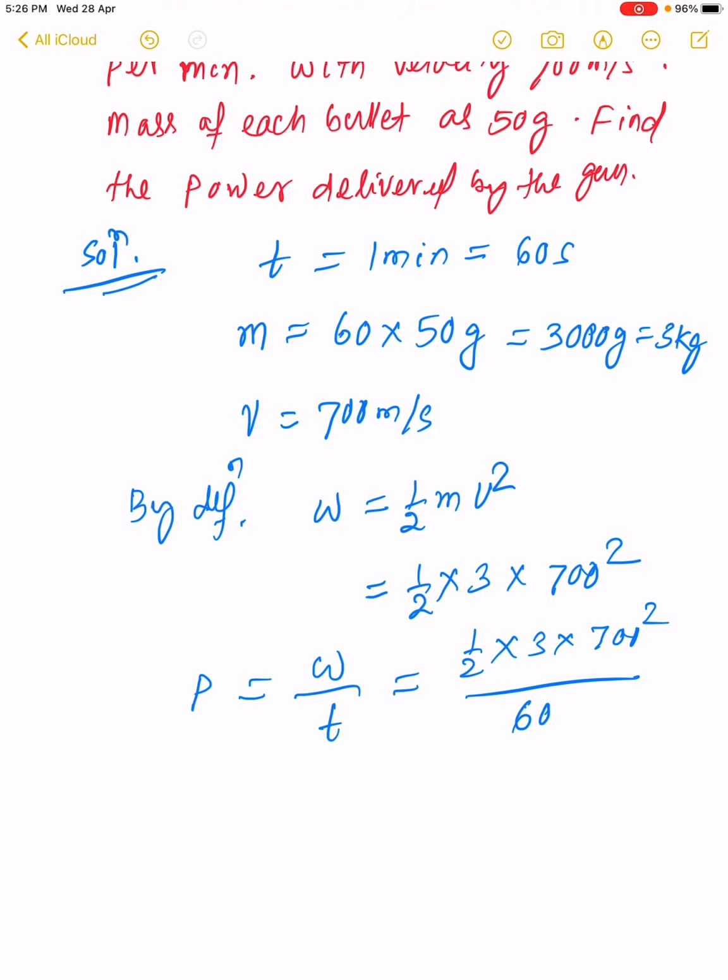Work is all measured in SI, time is measured in second, that is SI. So the SI unit of power becomes watt.